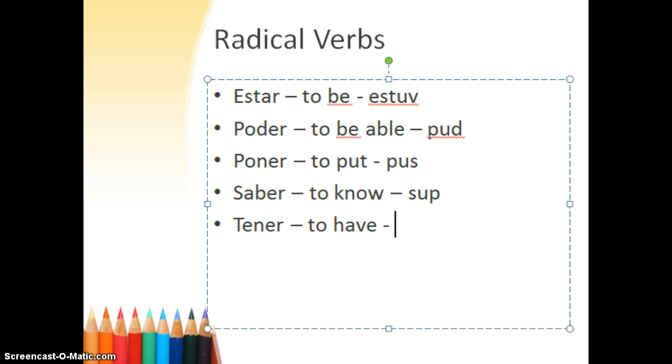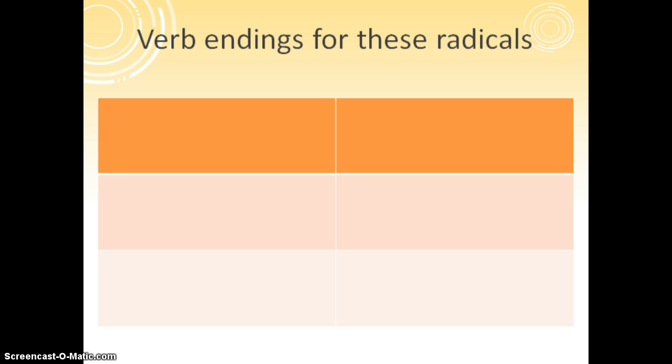Not soup like the kind you eat. And tener turns into tuv. So you can see they're kind of similar because they all have that oo sound. Estuv, pud, pus, sup, and tuv are all of our radical verbs. The nice thing about these is that they all use the same endings.